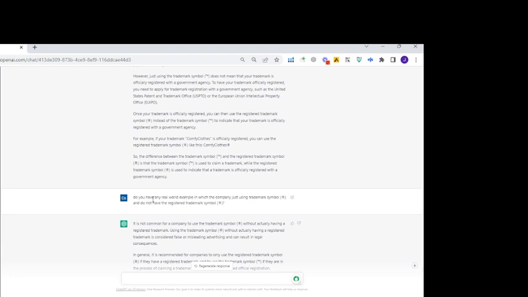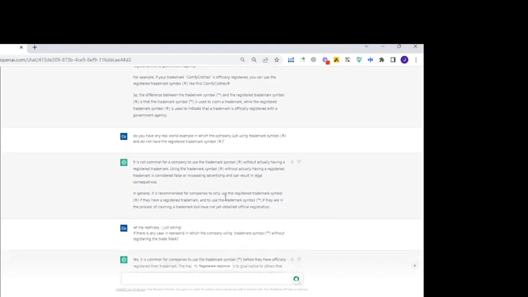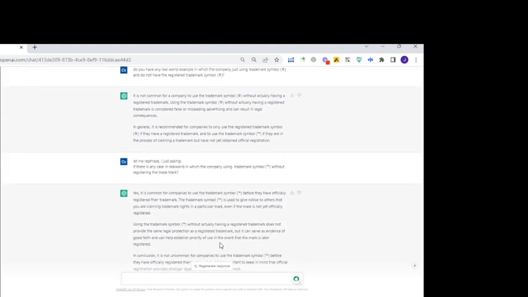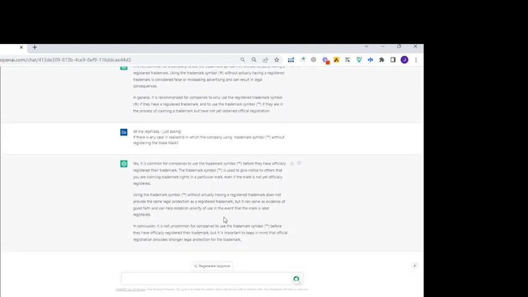And then, do you have any real world example? I just ask if you have any real world example of this one. If it hasn't understood what I mean, then you just have to rephrase, and then I get a real world example as well.